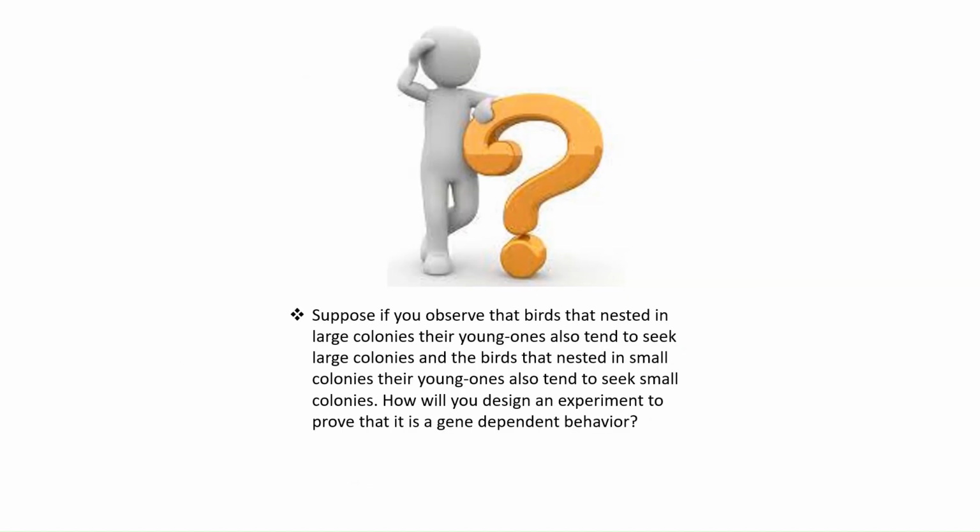Now, one question from my end for you all: suppose you observe that birds nested in large colonies, their young ones also tend to seek large colonies. And the birds that nested in small colonies, their young ones also tend to seek small colonies. How will you design an experiment to prove that it is a gene-dependent behavior?